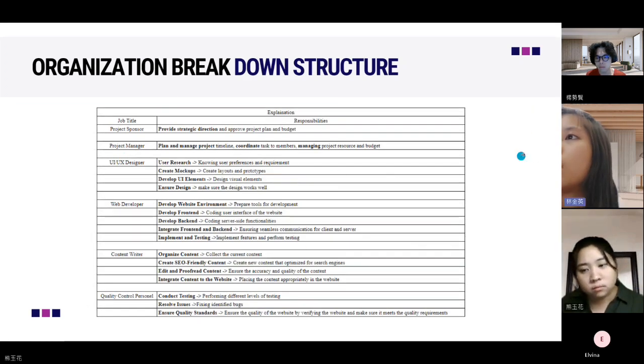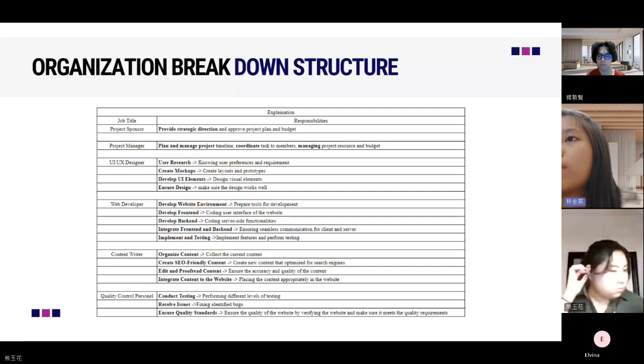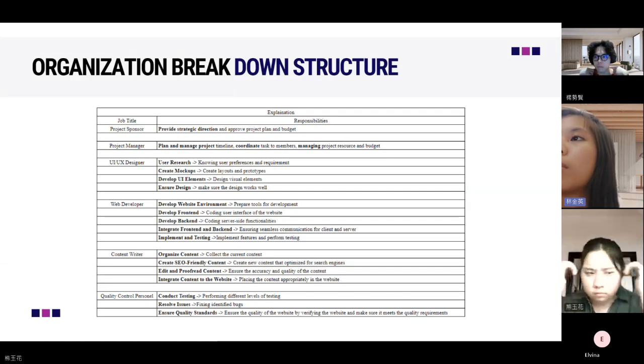So this is the explanation of the organization breakdown structure. We have the job title and the responsibilities of each personnel. For example, the project manager is in charge of planning and managing the project timeline, coordinating tasks to members, and managing project resources and budget.